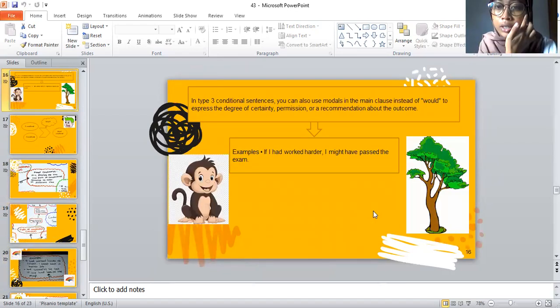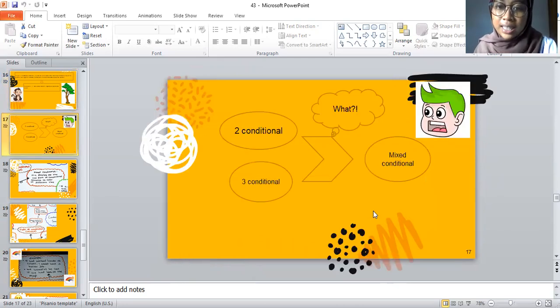In third conditional sentence, you can also use modals in the main clause instead of would to express the degree of certainty, permission, or recommendation about the outcome. Example, if I had worked harder, I might have passed the exam. Okay. The last is mixed conditional. Mixed conditional is the result of combination of second conditional and the third conditional.